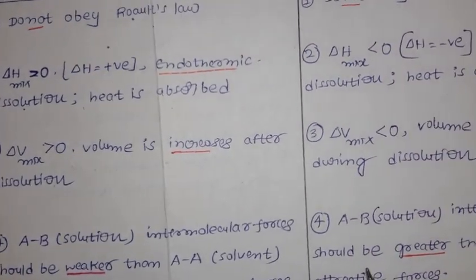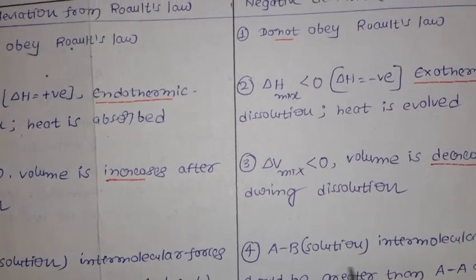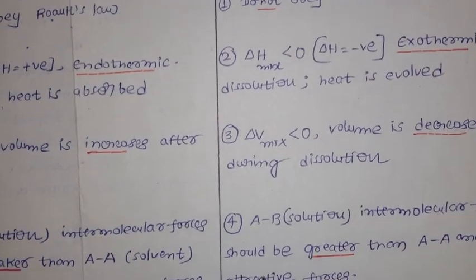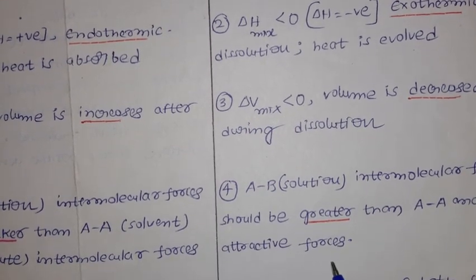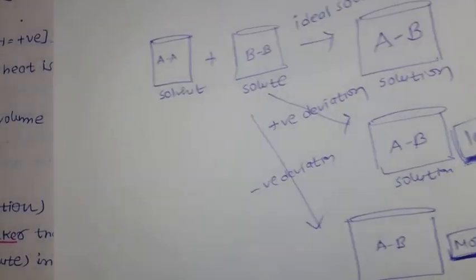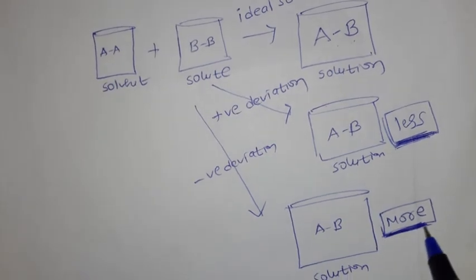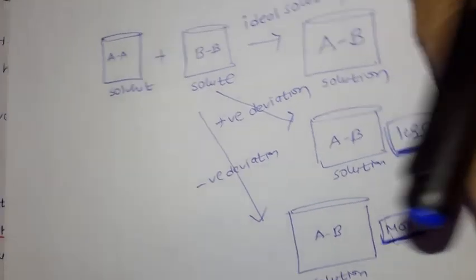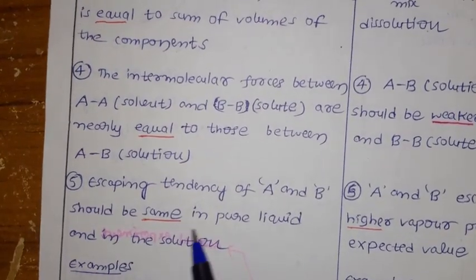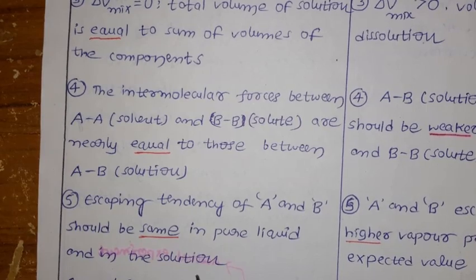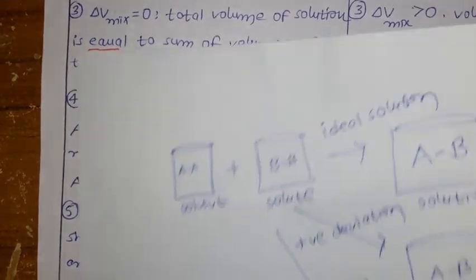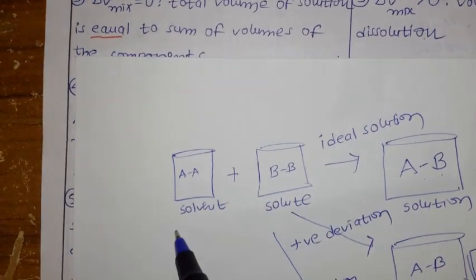But now fourth, in the case of negative deviation, AB solution intermolecular forces should be greater than AA and BB attractive forces. Here I told you for negative deviation all will be less, but intermolecular attraction forces are more. Okay. Now let us see next. Fifth one is what? Here the escaping tendency of A and B should be the same in pure liquid and in the solution.